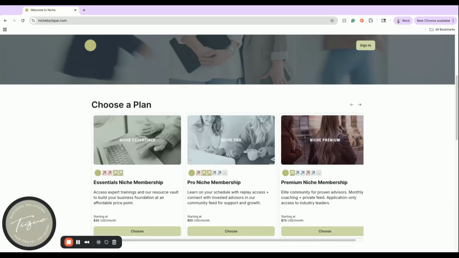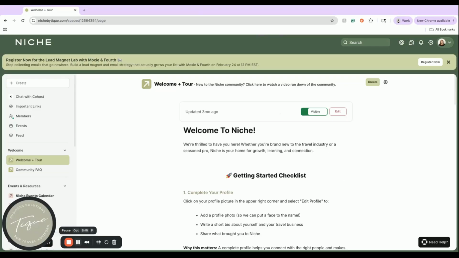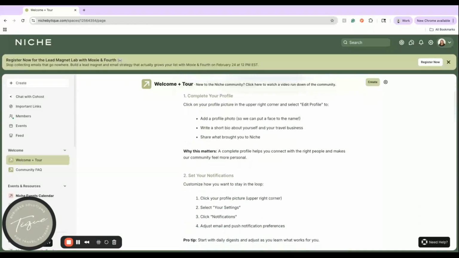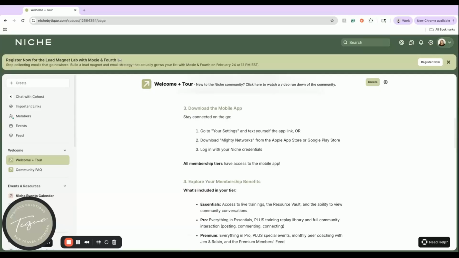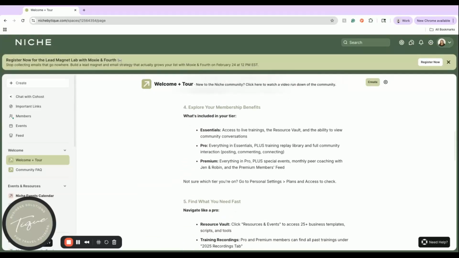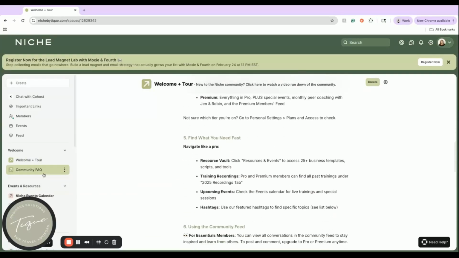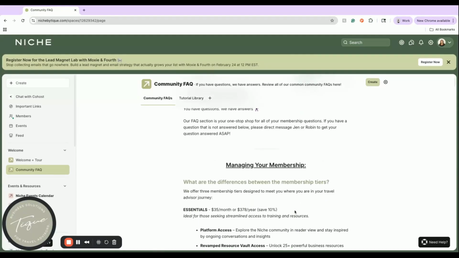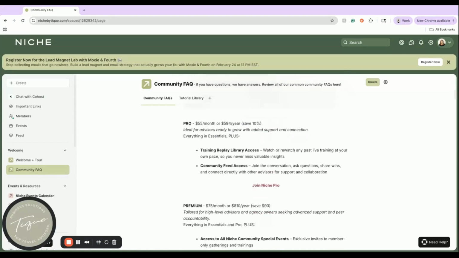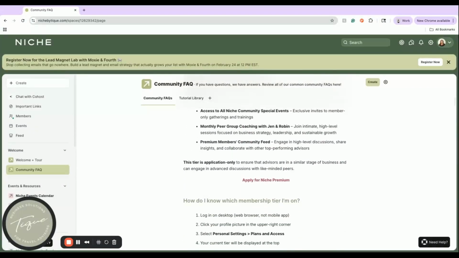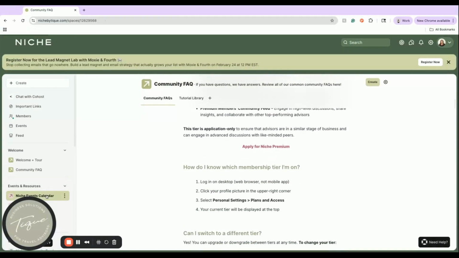All right, so let's log in and let's see what the platform actually looks like. The first thing you're going to see is a welcome and tour tab. And this is where you're going to get oriented with how the community works. This is how you're going to set up your account, download the mobile app, and explore the different membership benefits. Then we have a community FAQ page. This is where you're going to go if you need to manage your membership, whether you need to change tiers or you want to cancel.